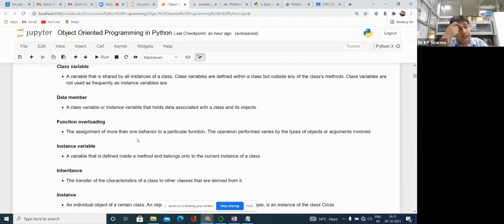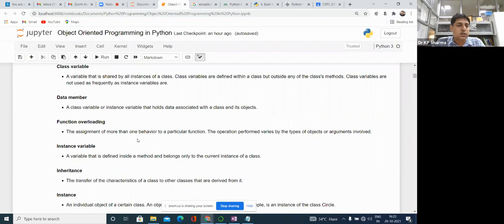Then we have the instance variable. In any object-oriented programming language, instance means the object of the class. Instance variables are bound with the instance, having a separate copy with the instance. What is the idea here?